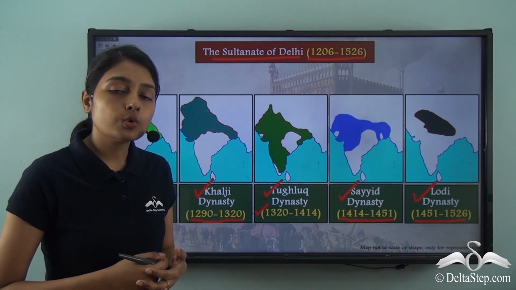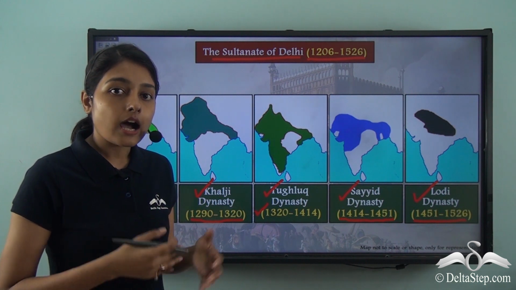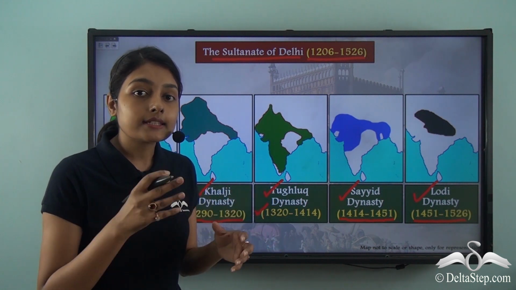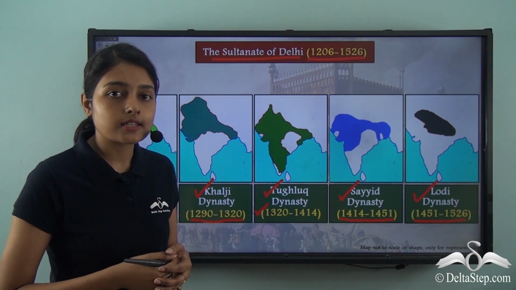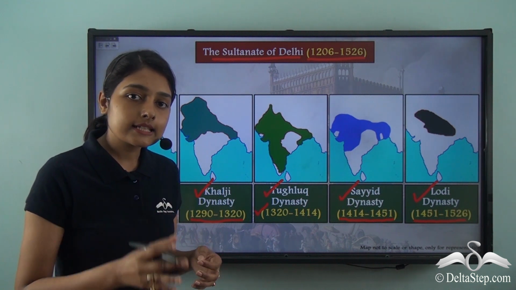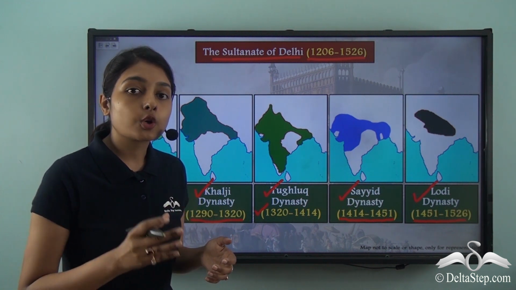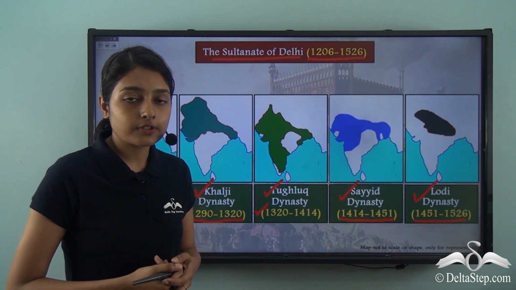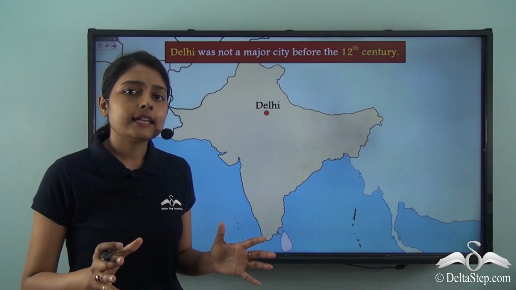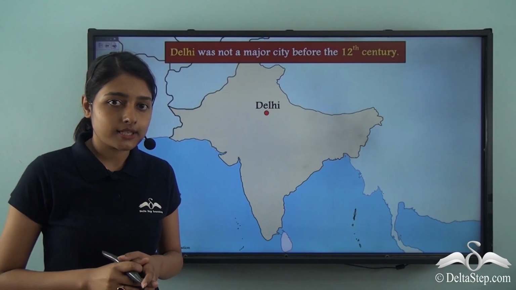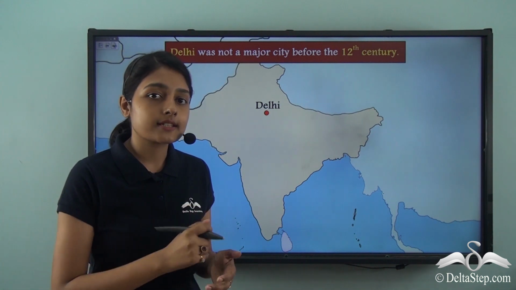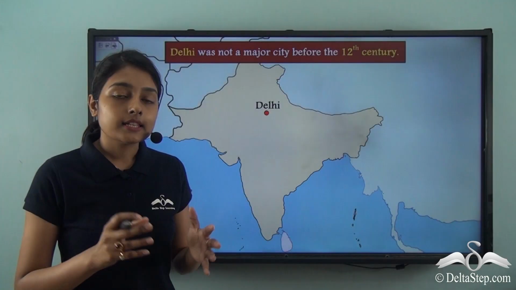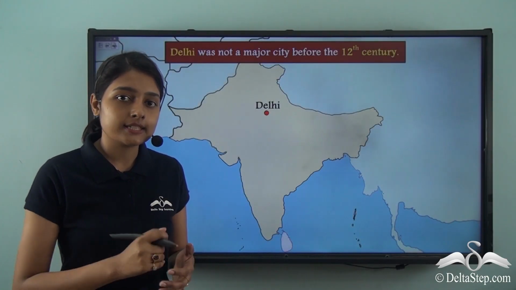Now, who were the rulers of these dynasties? How did they come to India? How were they ruling India and how did they establish their own centers of power? Let us begin our discussion by going back to an era that was before the establishment of the Delhi Sultanate. Delhi is a very important city in today's India, and we already discussed why. It is because it is our capital city. That is, New Delhi is the capital of India.